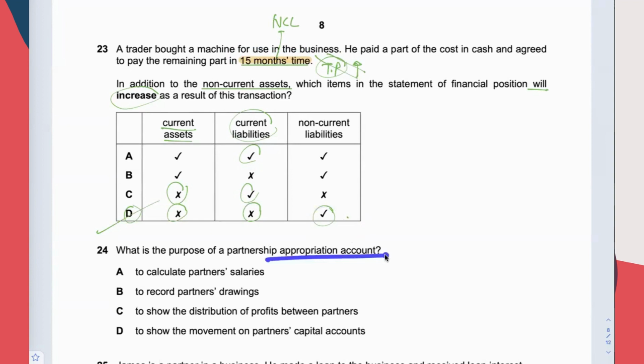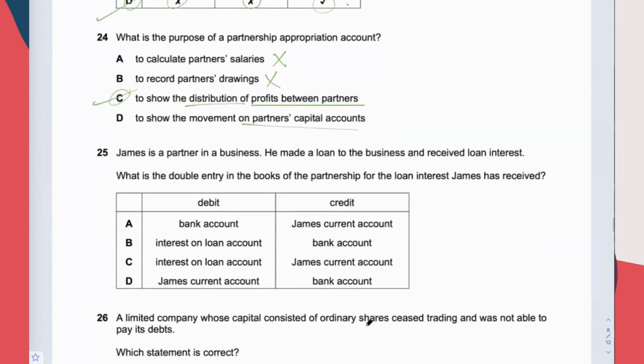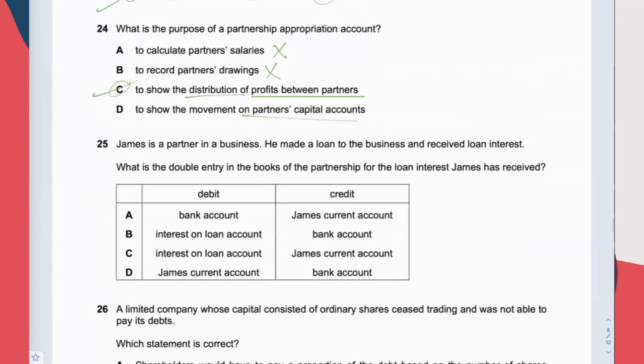Purpose of appropriation account: to allocate the profit, or to share the profit. Okay. Calculate partner salary? No. Too narrow? No, not to calculate drawings. To show the distribution of profit between the partners? Yes. To show the movement on partners' capital account? No. Answer is C. Okay, quite a straightforward one. Okay, so 11 more to go.